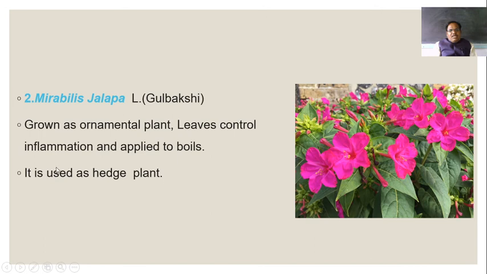Leaves of this plant have the property to cure inflammation. That is, when swelling takes place due to an injury, to control the swelling, the leaves are applied on it. And when there is a problem of boils, the leaves are directly applied on the boil. They are also used as a hedge plant due to its nature, as well as its crowded nature.